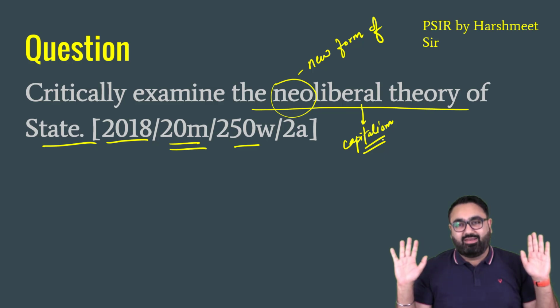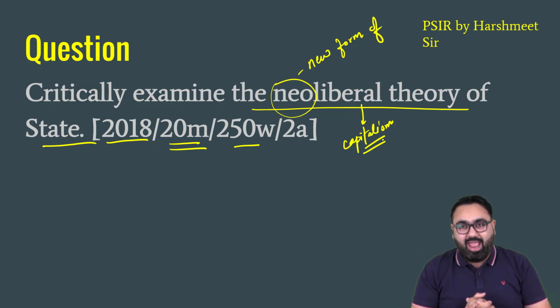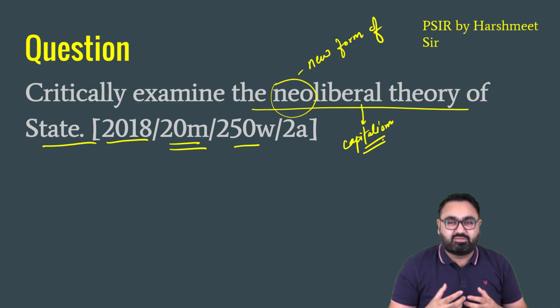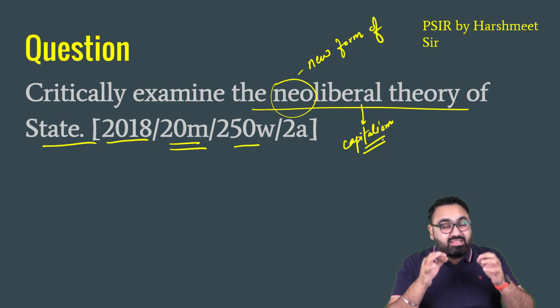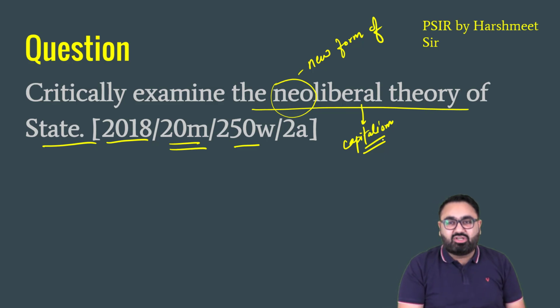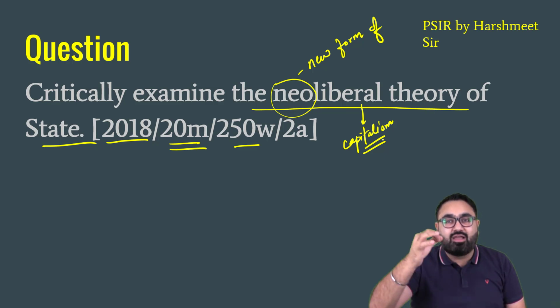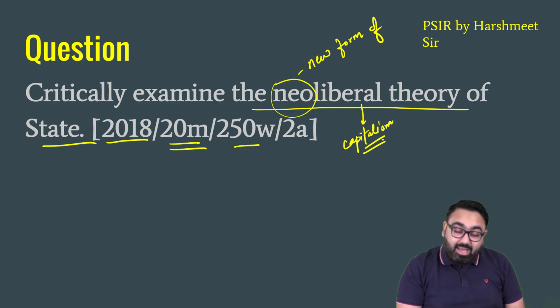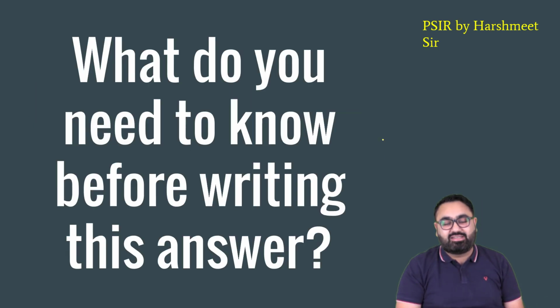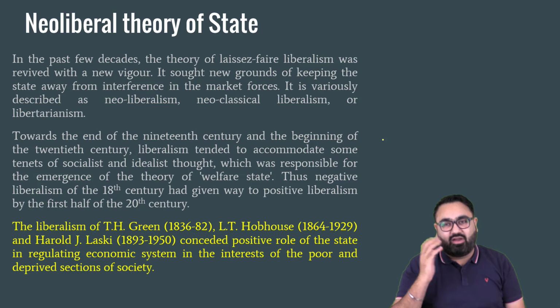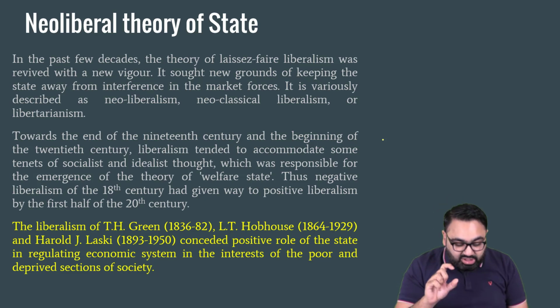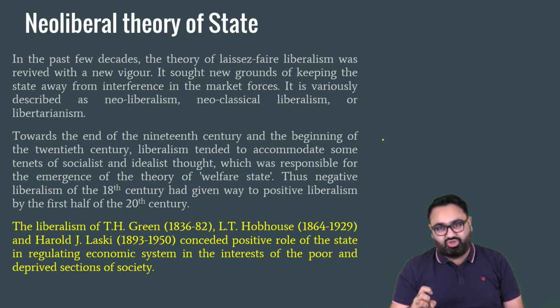Government did not interfere in any bit of the market. And when this crash was analyzed, people thought that maybe this is the reason why there was such a huge crash. Maybe we require the government to play a role. Maybe government cannot just take a step back and let everyone do their business. Thus, the theory of liberalism started to change.